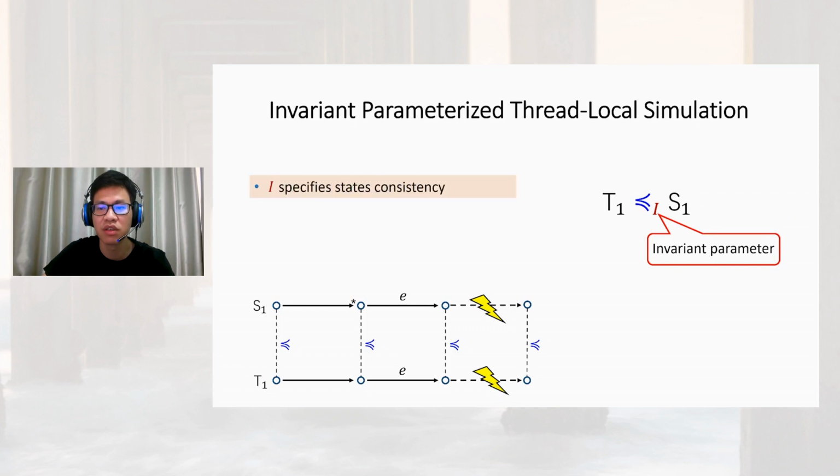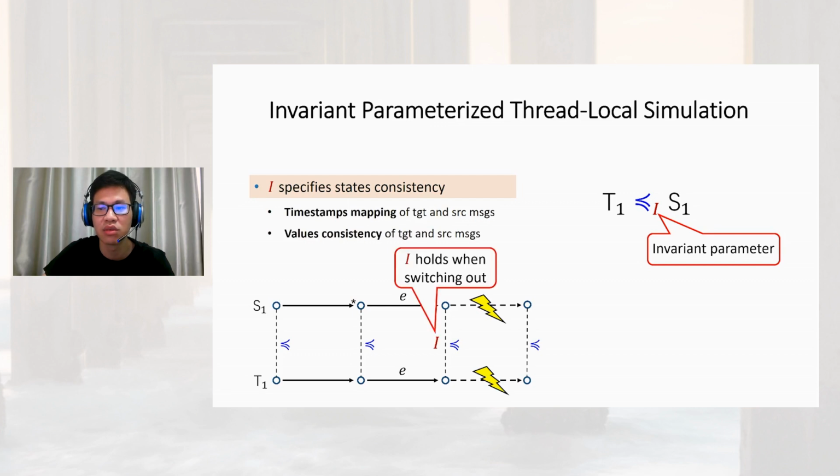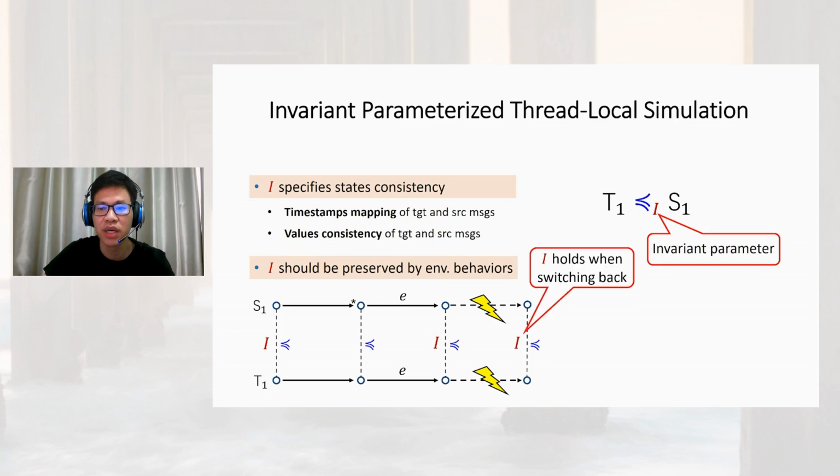The invariant I specifies the consistency of the target and the source states, including the timestamp mapping and the value consistency of the target and the source messages, when T1 and S1 switch out. The environment behaviors should preserve the invariant I, so when switching back, the invariant I still holds. With the invariant I, we don't need to care about the specific code of the environment, and just care about the definition of the invariant I.